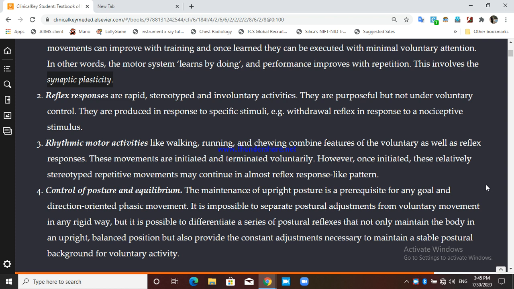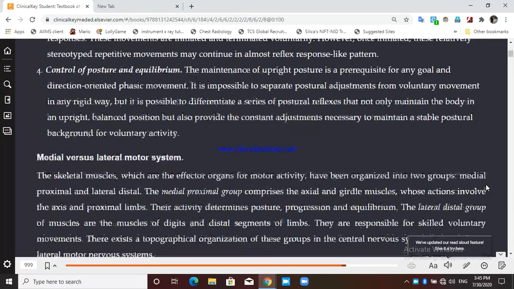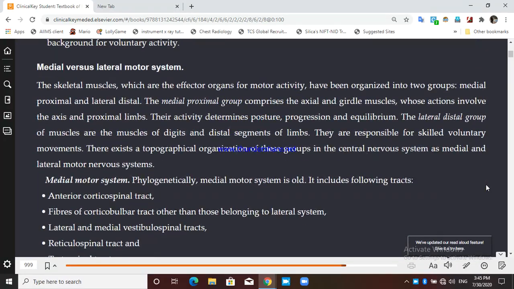So let's move on. We have to understand there are two types of motor system: the medial group of motor system and the lateral group of motor system. When we say medial, these descending tracts or motor systems are generally concerned with the axis of the body, or axial movement, or the proximal muscle movement.